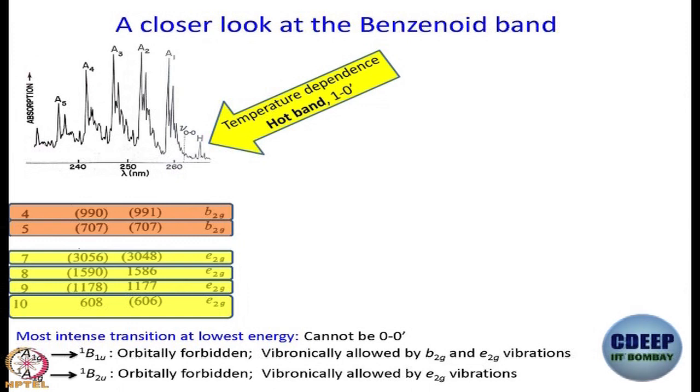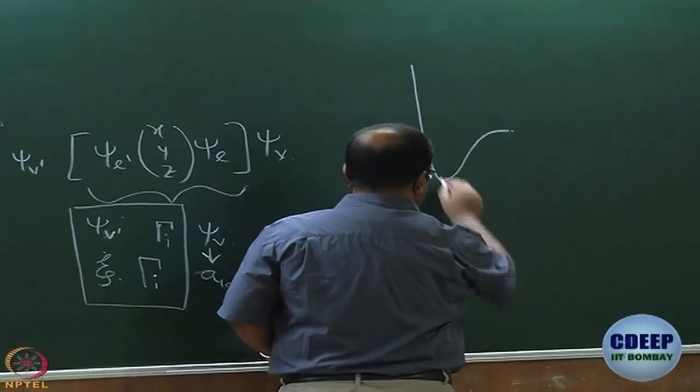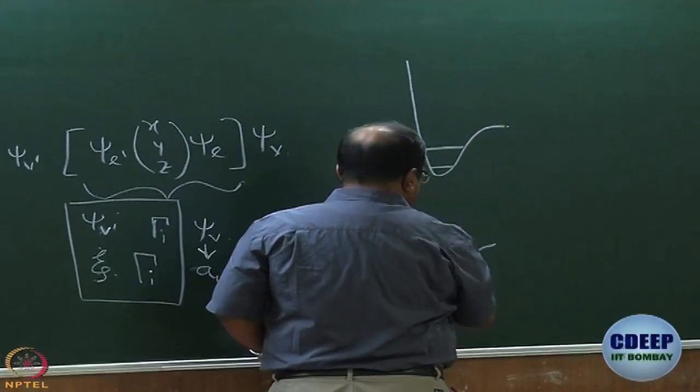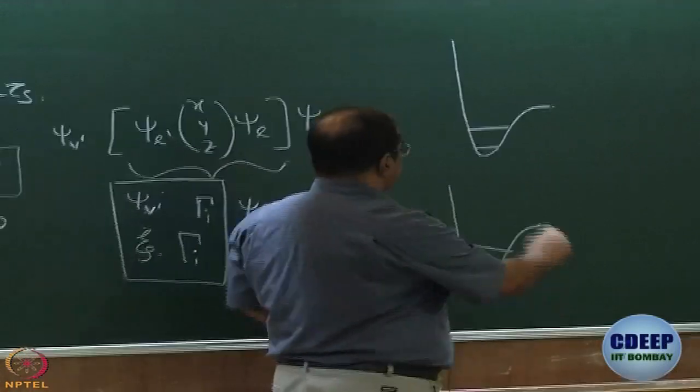So, this is assigned as a 1-0' transition. Okay, it is a hot band. So, if it is a hot band, if I try to draw the potential energy surfaces, I will just draw 2 levels, right, so that I do not goof up too much.